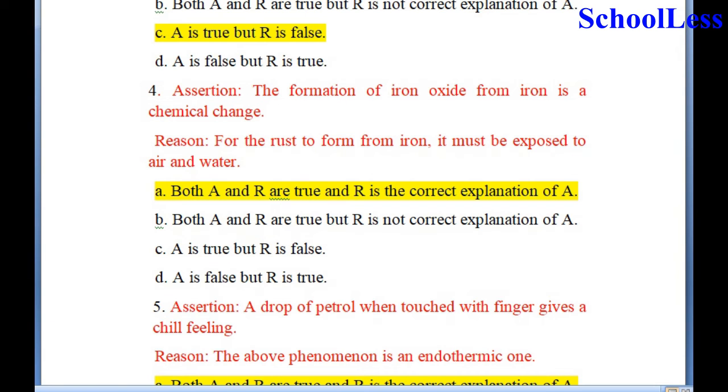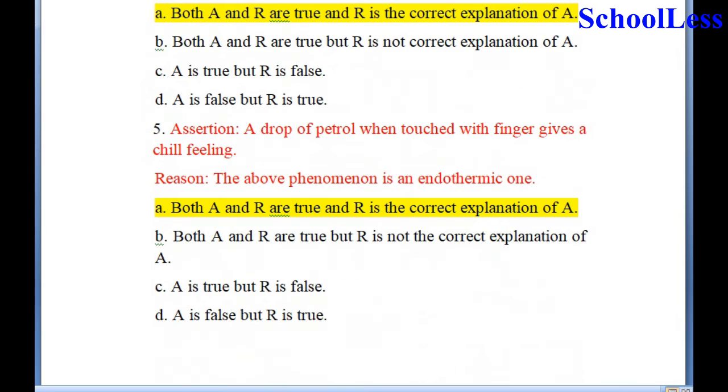The formation of iron oxide from iron is a chemical change. For the rust to form from iron, it must be exposed to air and water. So assertion and reason both are true, and R is the correct explanation of A is the right answer. Therefore choice A is the correct choice.